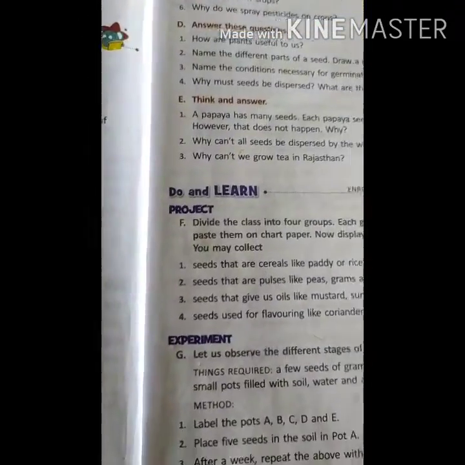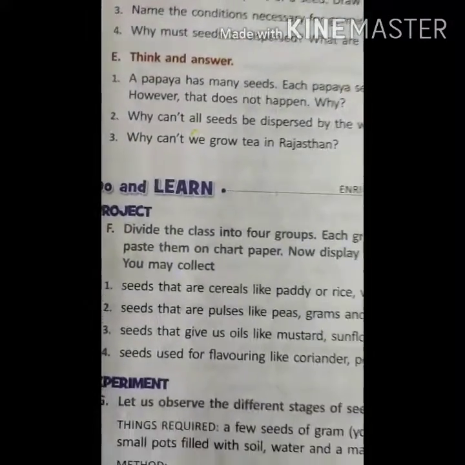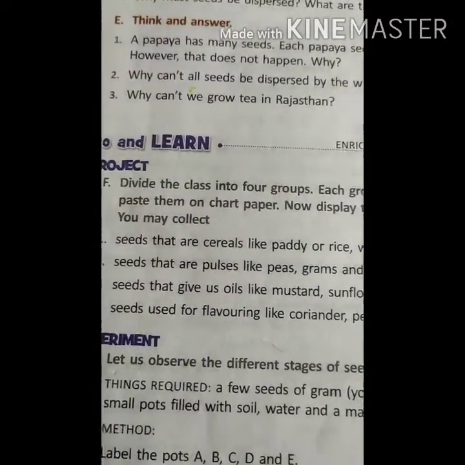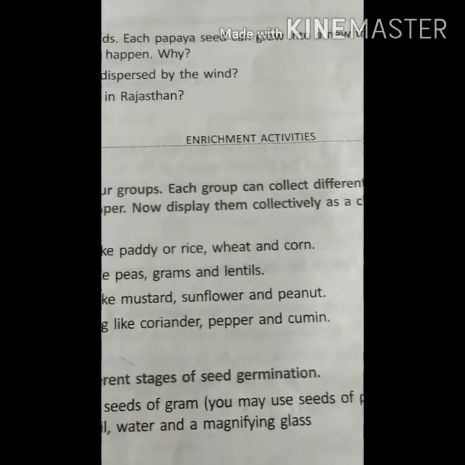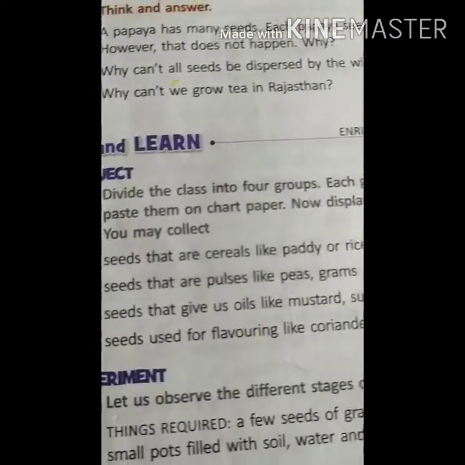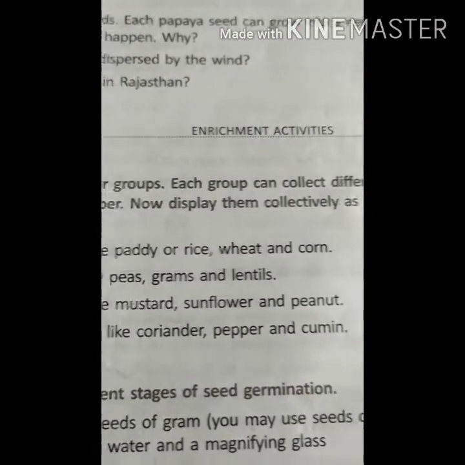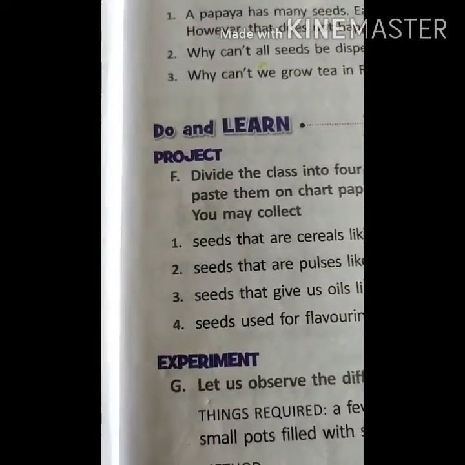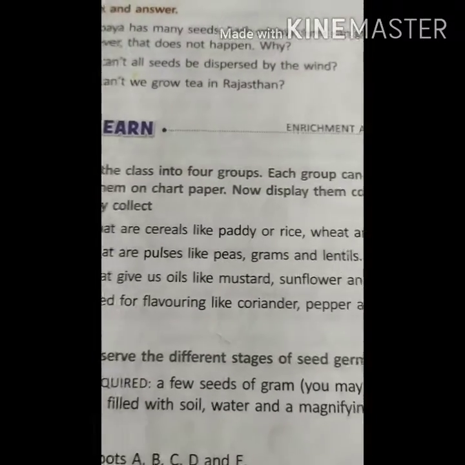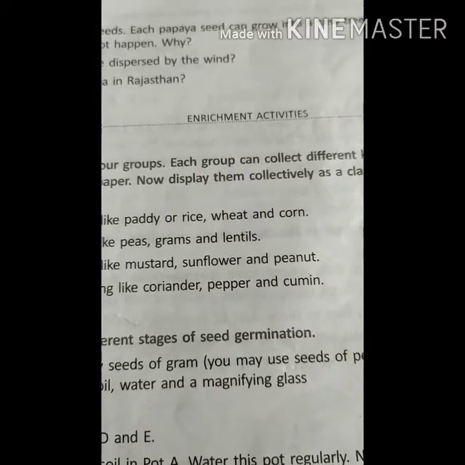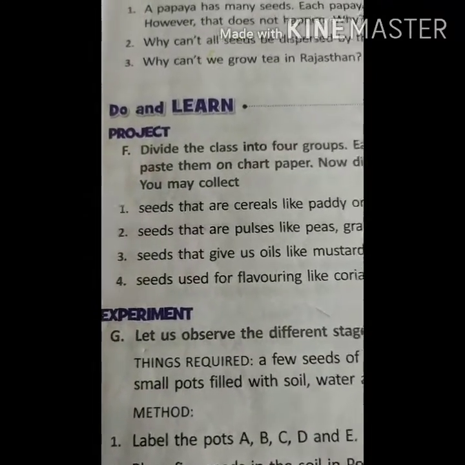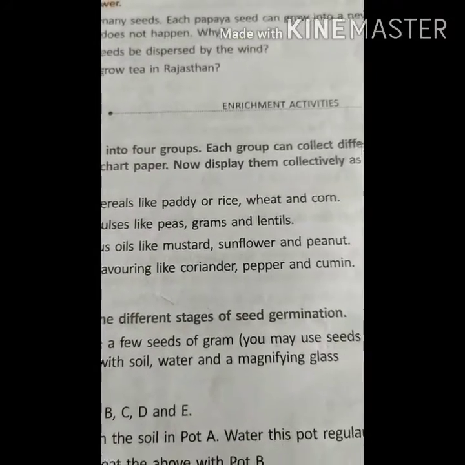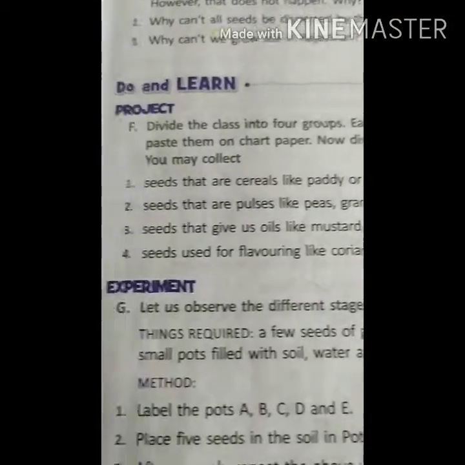Okay. Now here, just do and learn. I am reading it. Divide the class into 4 groups. Each group can collect different kinds of seeds and paste them on the chart paper. Now display them collectively as a class project. You may collect seeds that are cereals like paddy or rice or wheat or corn. Seeds that are pulses like peas, gram and lentils. Lentils are pulses only. Okay, beta.